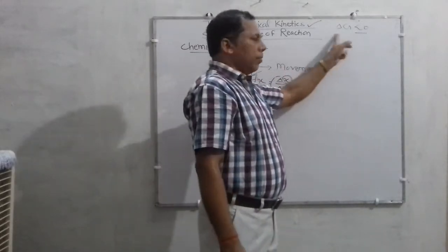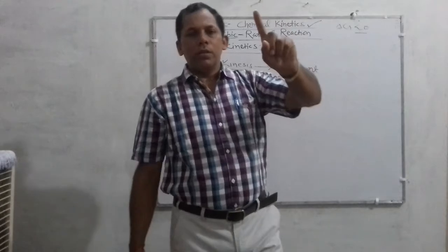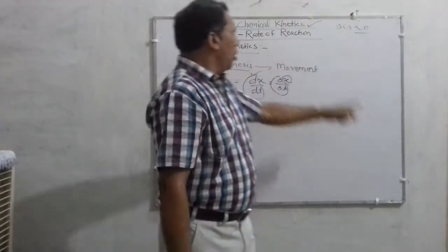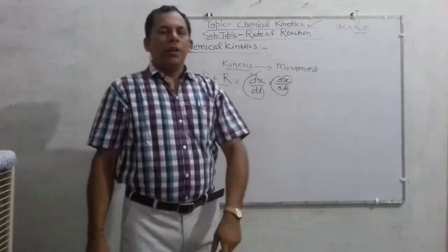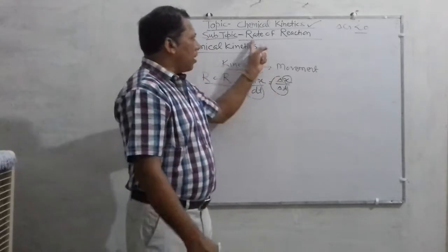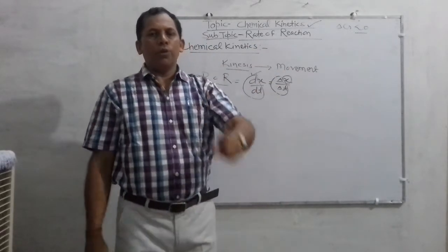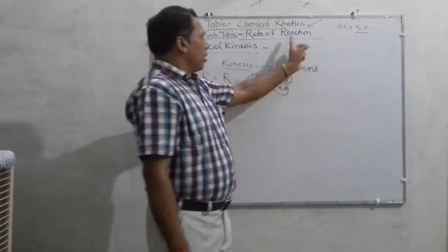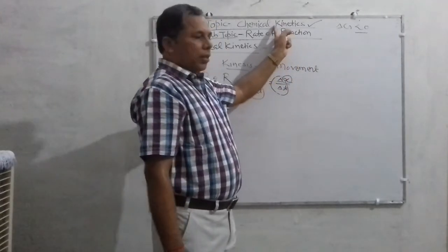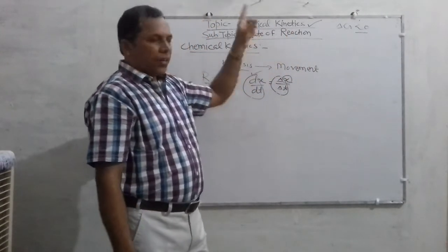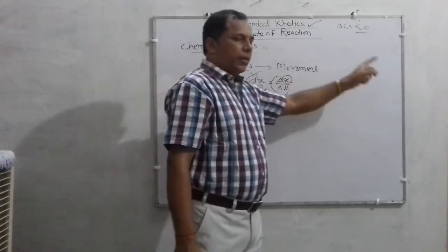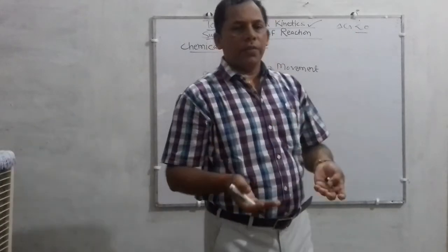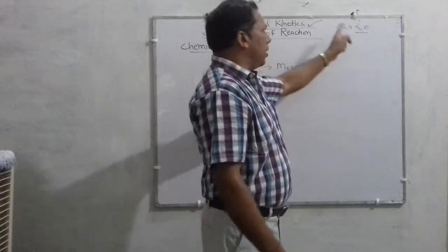Thermodynamics tells about the feasibility of the reaction, while chemical kinetics tells us about the rate of the reaction. That is the crucial point, student.